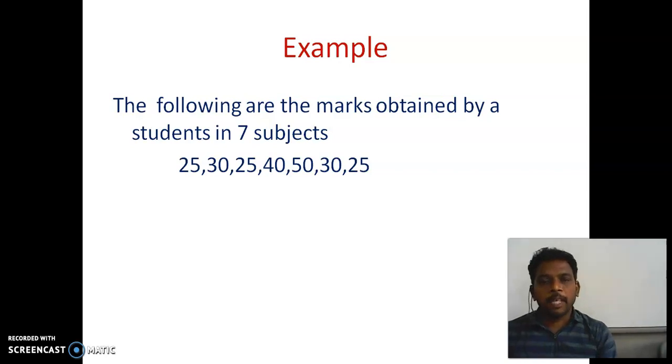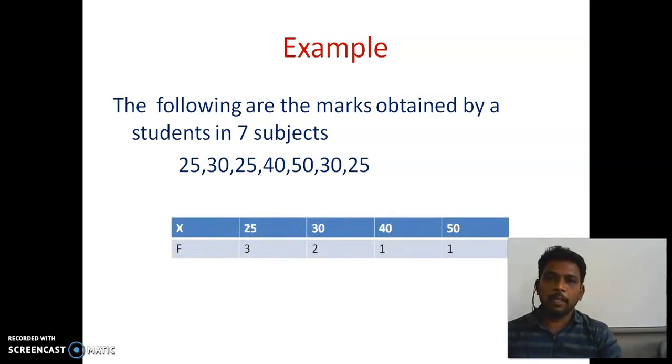And frequency distributed data. How can we convert the given information into frequency distribution data? That is the structure: X value, F value. Here X is nothing but the different marks. Some of the marks are repeated, right? But in the X value, I wrote the different marks, that is 25, 30, 40, 50, all different marks. And in frequency, how many times a particular mark is repeated, that is the information here.